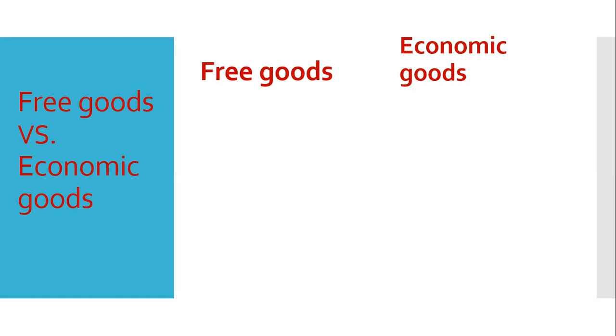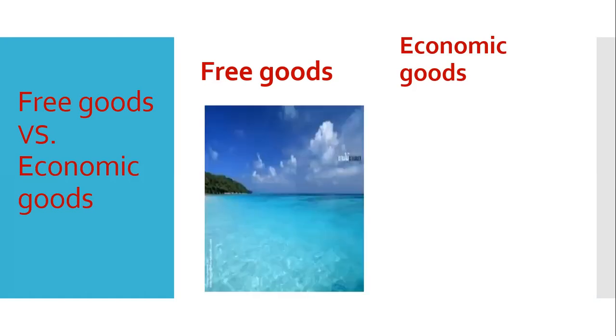Here, sometimes you may be confused about what are free goods and what are economic goods. To resolve your confusion, I have given an example here. You see a picture of river water or lake water that I have given as an example of free goods, where people live at the bank of the river.